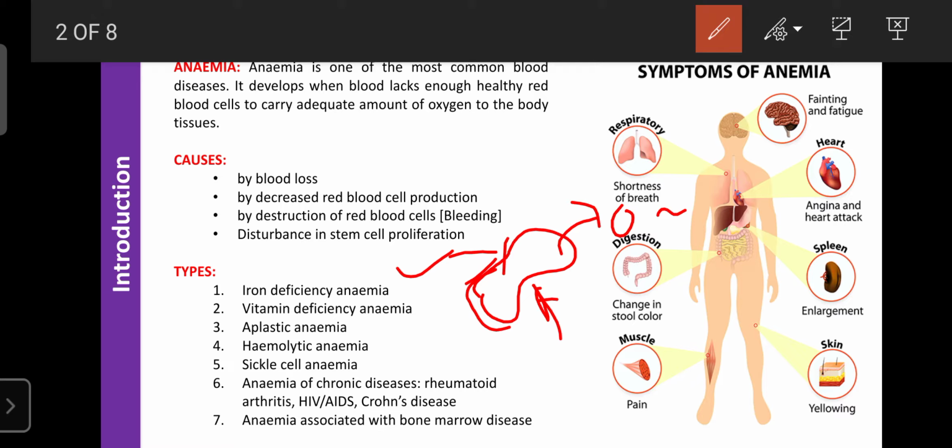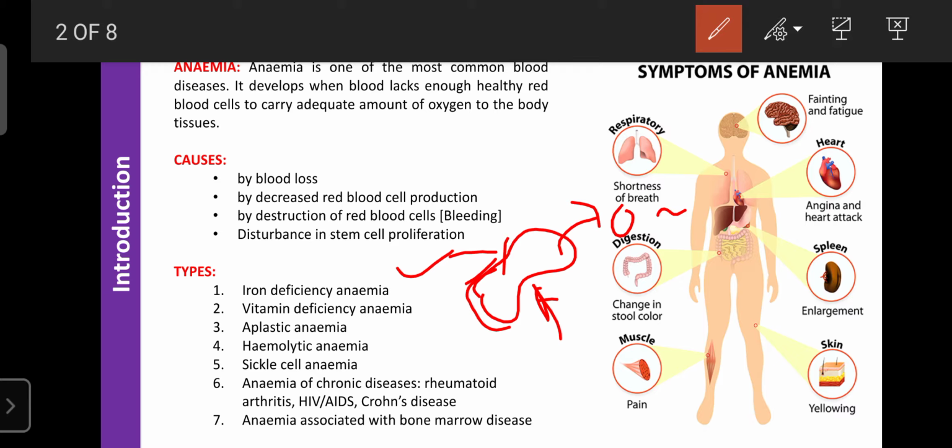Next is anemia during chronic diseases like rheumatoid arthritis, HIV, AIDS, and Crohn disease. These are inflammatory disorders. Due to these disorders, the person also suffers from anemia. That type of anemia is known as the anemia of chronic disease.